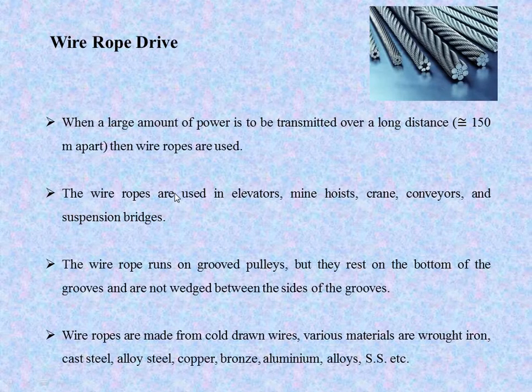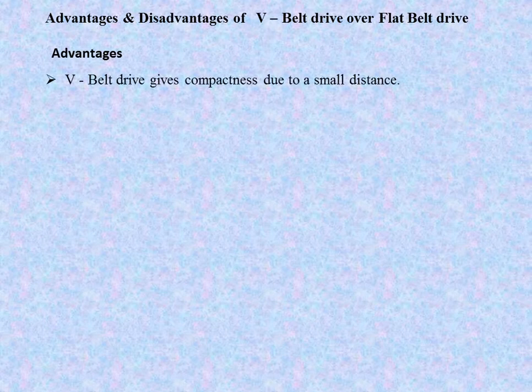Now the next thing is that we have seen the wire rope drive, and the fiber rope drive, and in the previous video we saw the belt drive. Now we are going to see the advantages and disadvantages of V belt drive over the flat belt drive. First, the advantages. The V belt drive gives compactness due to the small distance between two pulleys.